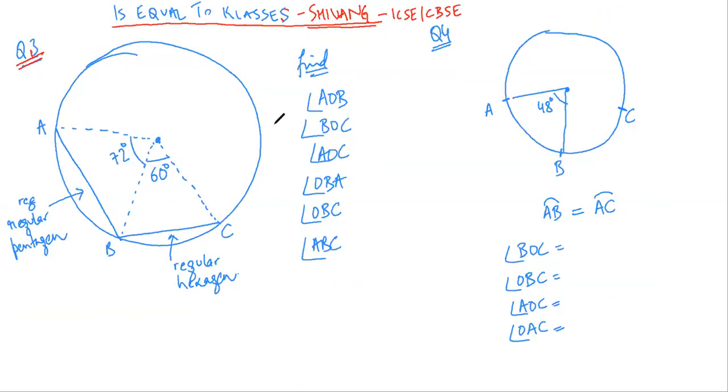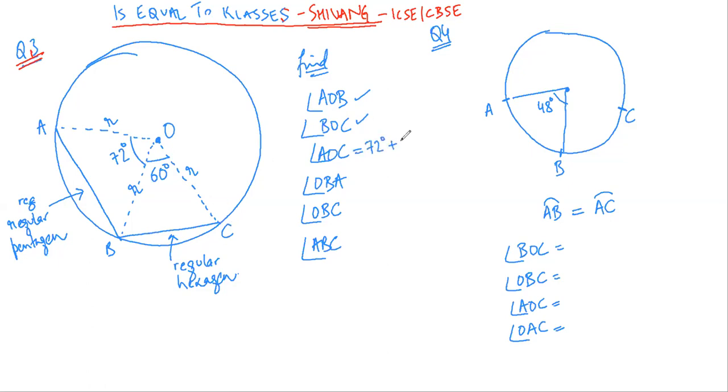Okay. Now the question that is being asked is, now this is R. Just remember that these are the radius of the circle. The question that is being asked is, find AOB. That we have done. BOC, again we have done. AOC. Now this will be equal to 72 degree plus 60 degree.